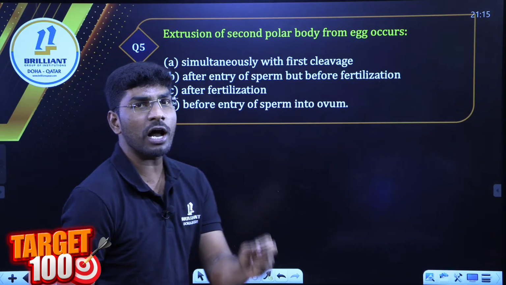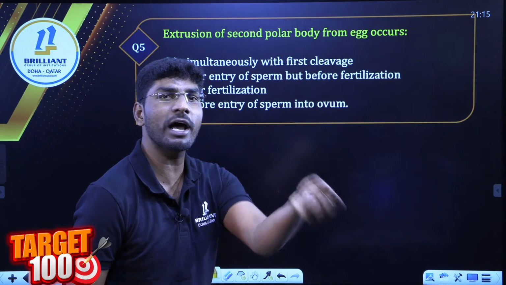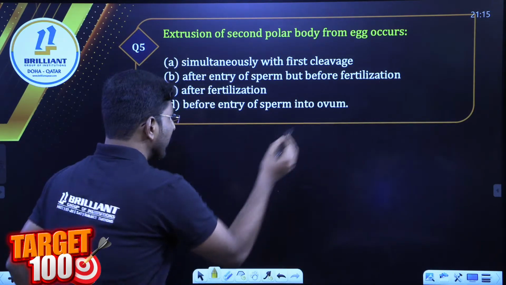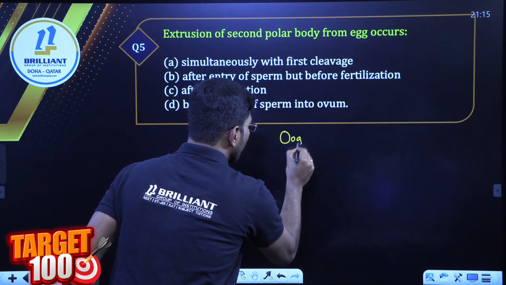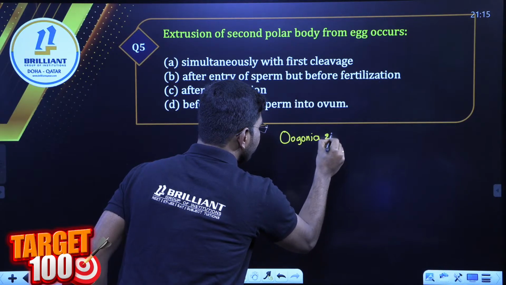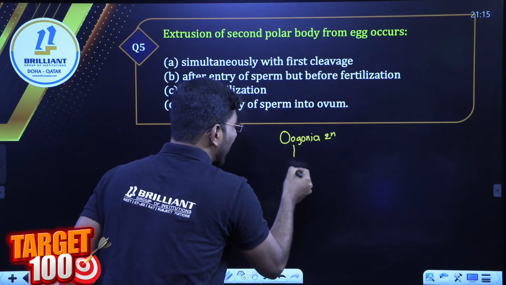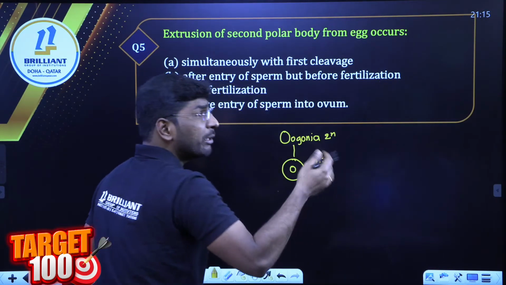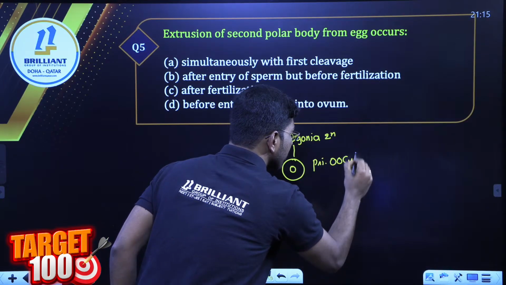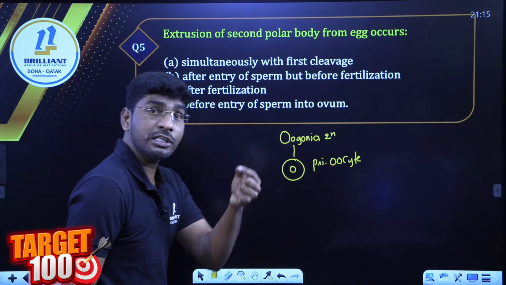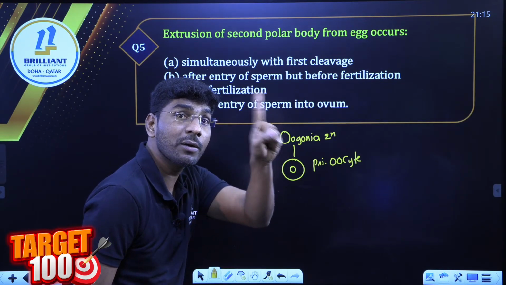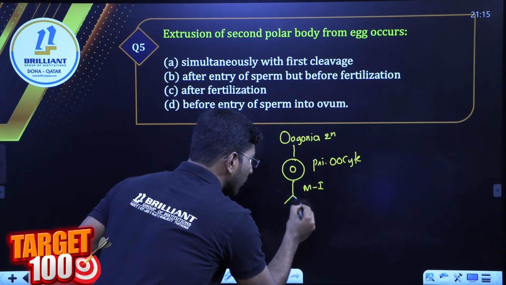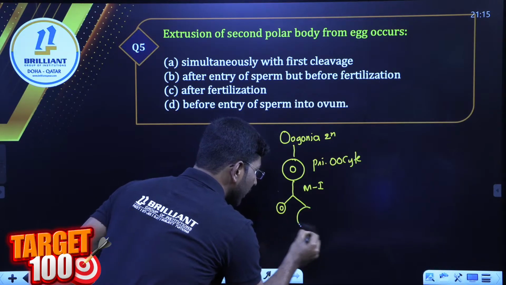Extrusion of second polar body. Wait a moment, they are asking for the second polar body, not the secondary oocyte, the second polar body. Now let me take here, this is called oogonia. Oogonia is diploid. This oogonia after growth we can say primary oocyte, not spermatocyte, primary oocyte. After growth the primary oocyte undergoes meiosis 1, right? So this undergoes meiosis 1 to give what? Unequal meiosis, one smaller cell and one bigger cell.